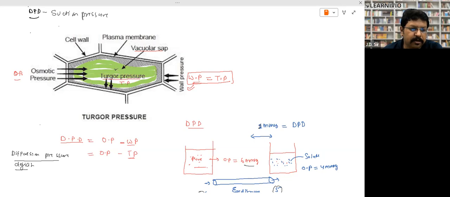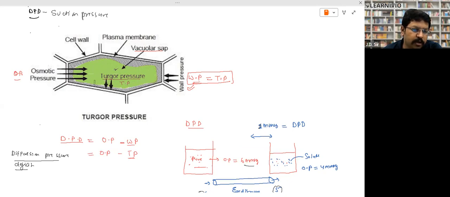Now, what will happen? Suppose the water is coming from outside. It will swell the cell. Suppose water is coming and has completely filled the vacuole. So what will happen? The cell will become turgid. This means the cell will swell, and this swollen condition is called the turgid condition.